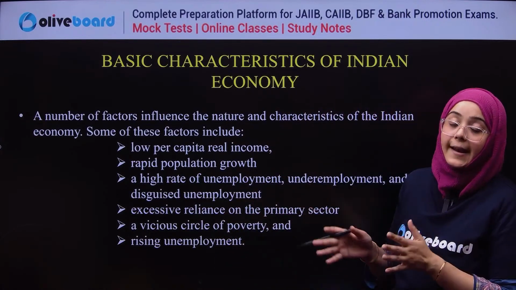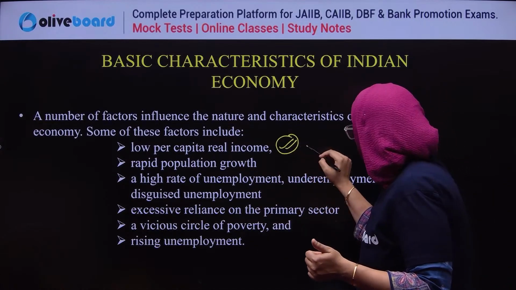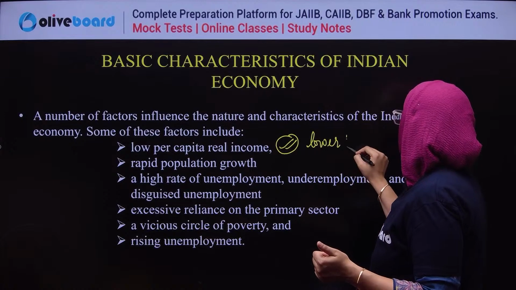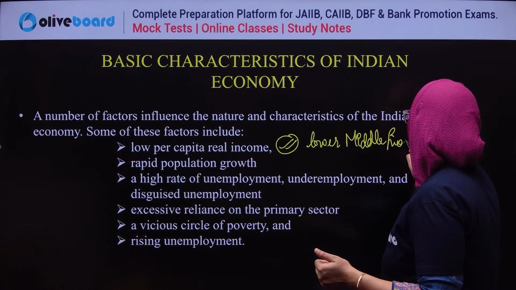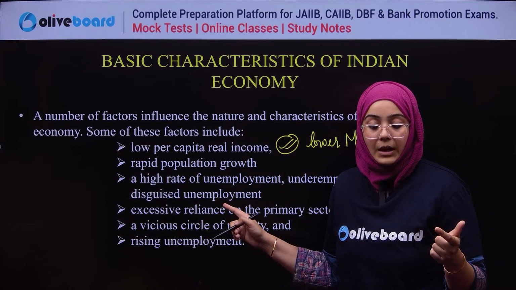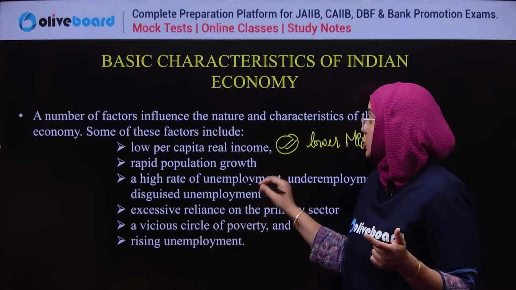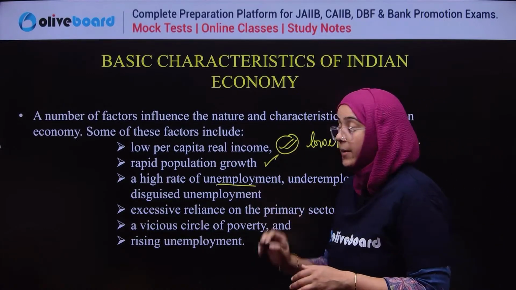Let's discuss these characteristics. The first characteristic is low per capita income, and that's why we are in the lower middle income category. Next is rapid population growth.